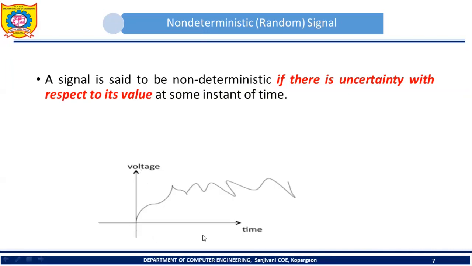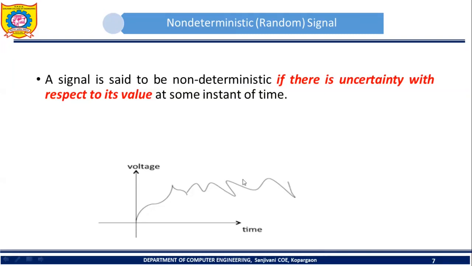Consider this signal. On the x-axis we can see the time, on the y-axis we can see voltage. Let's assume that this voltage is dependent on this particular time. Time is the independent variable, and voltage is the physical quantity which is varying with respect to this time. Suppose we have some signal like this. In this case, is it possible to define this particular signal by using a mathematical formula? No, it is not possible.